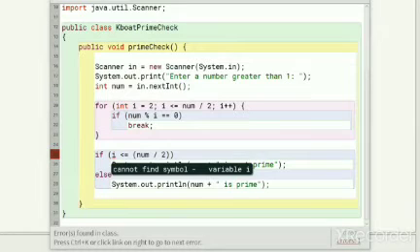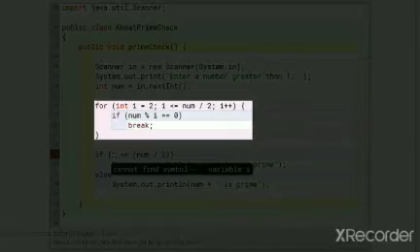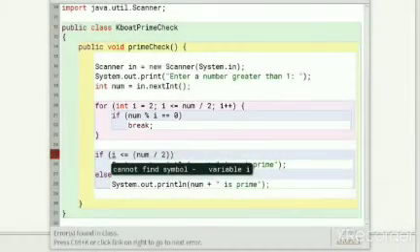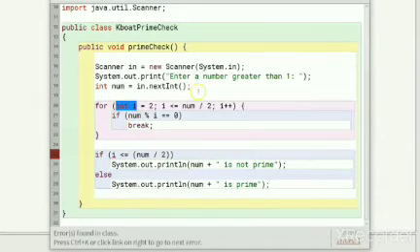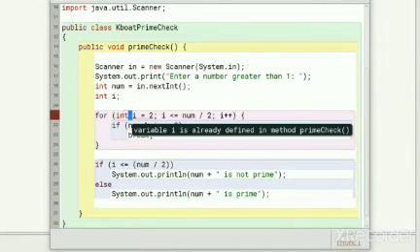Remember what I told you about the scope of loop control variable in the for loop lesson? Since I have declared i inside the for loop, its scope is only this code block. It is not visible outside the body of this for loop. To fix this error, I will declare i outside the for loop like this and remove this int from here.